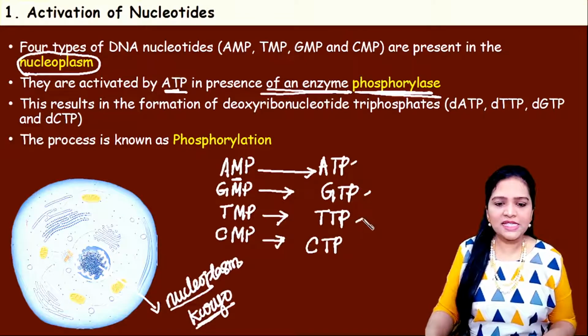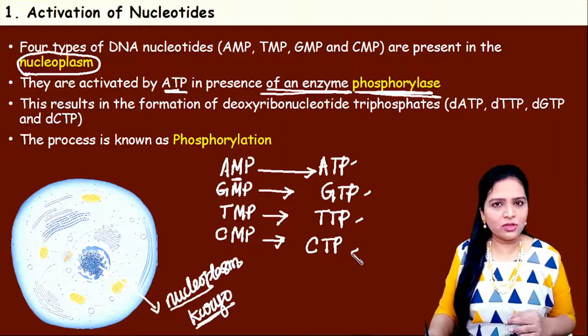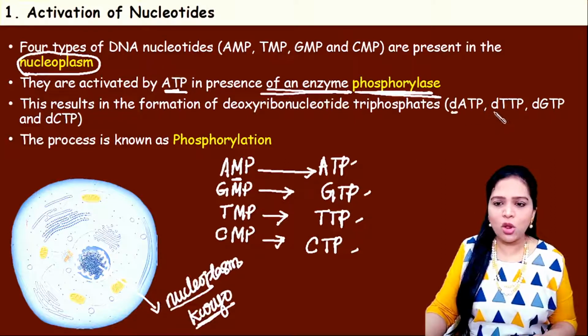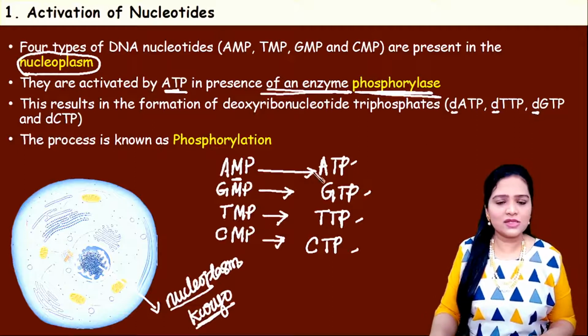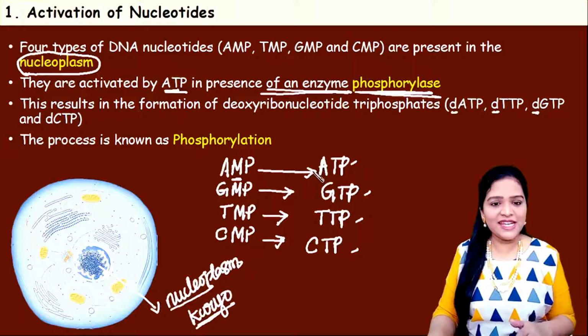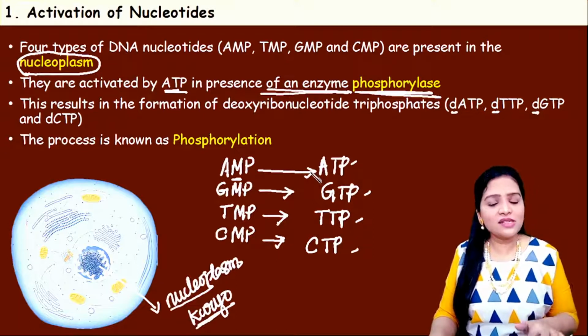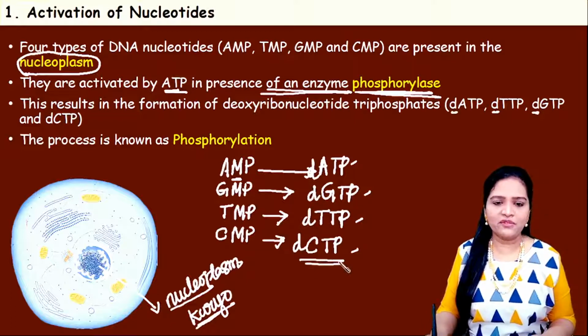ATP, GTP, TTP, CTP. Since these nucleotides are for the synthesis of DNA, we write a small d before them, because the same thing occurs for RNA synthesis also. Since these nucleotides are required for DNA synthesis, they are called deoxyribo, so we write small d as a prefix.